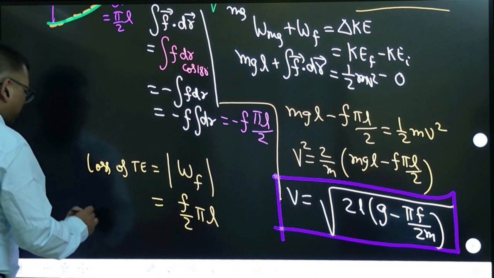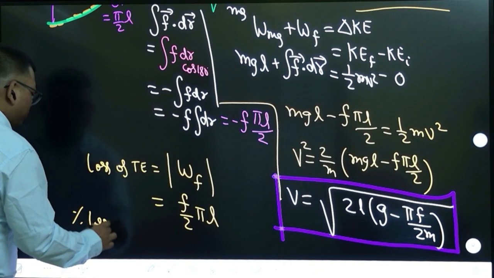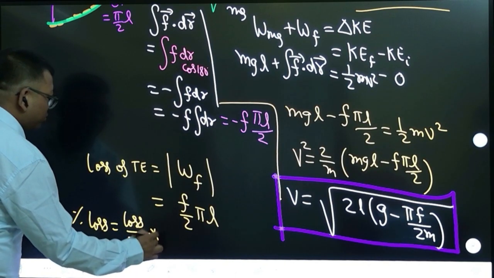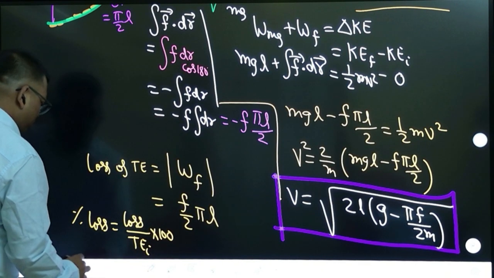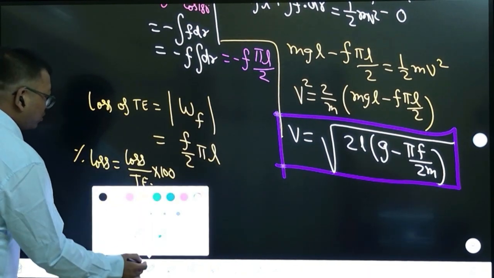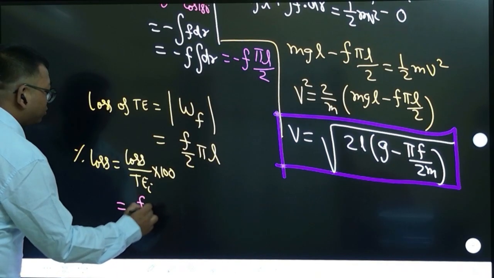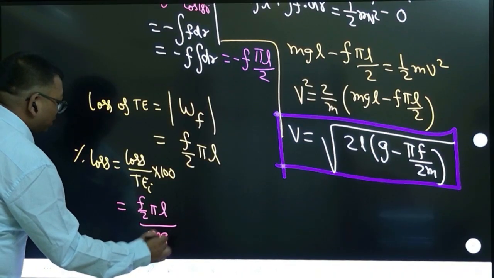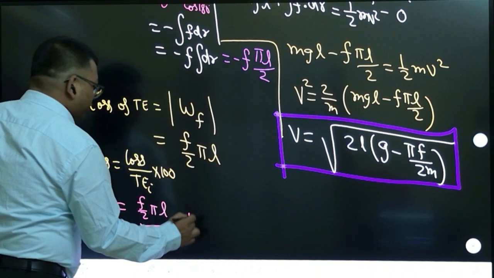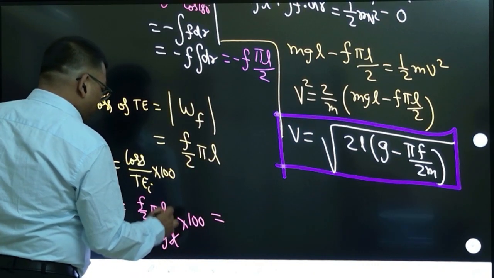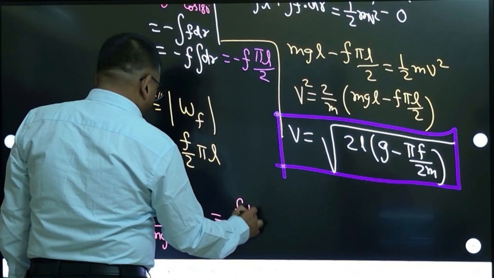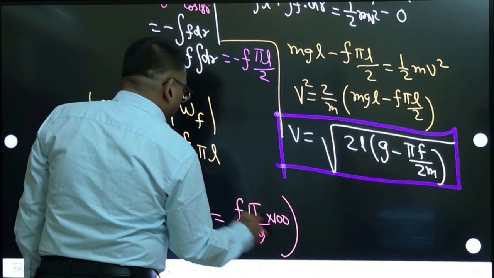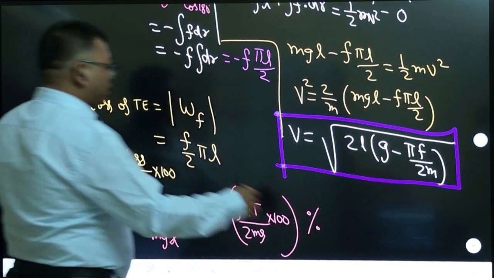If you want to calculate percentage loss, then whatever the loss is, divided by the original total energy, into 100. You have to take the initial energy. So percentage loss also can be calculated. So f pi L by 2, original energy was only mgh, total energy mgh means mgL, into 100. So from here L will get cancelled. So f pi by 2 mg into 100. This will be the percentage loss of energy. Clear? Yes.